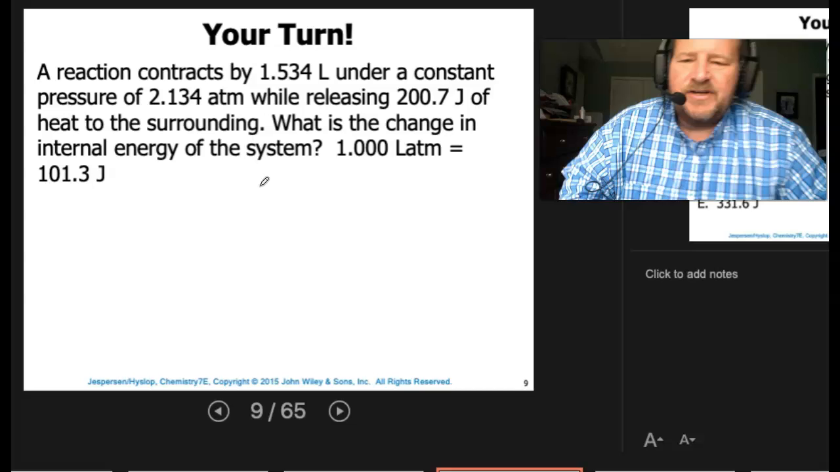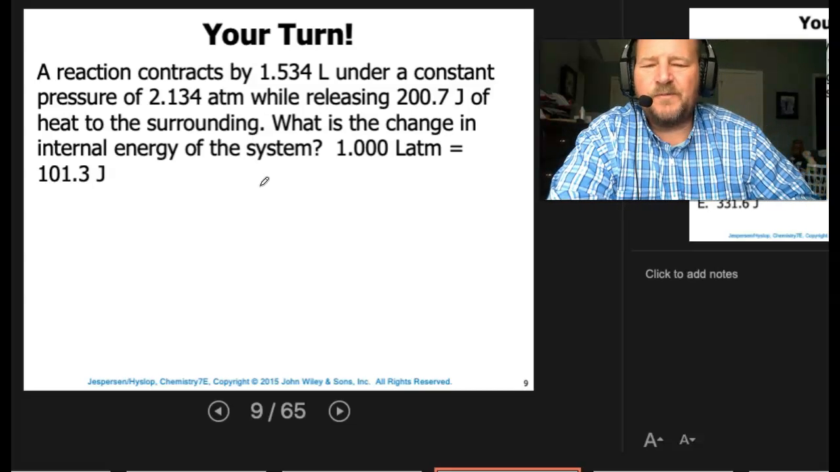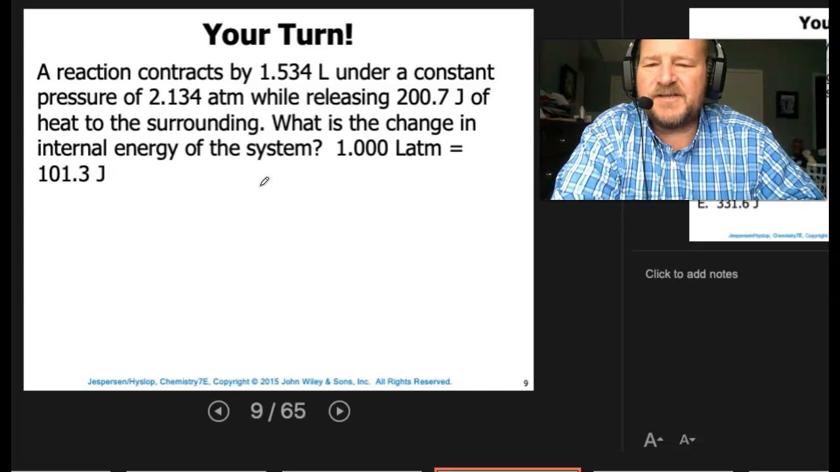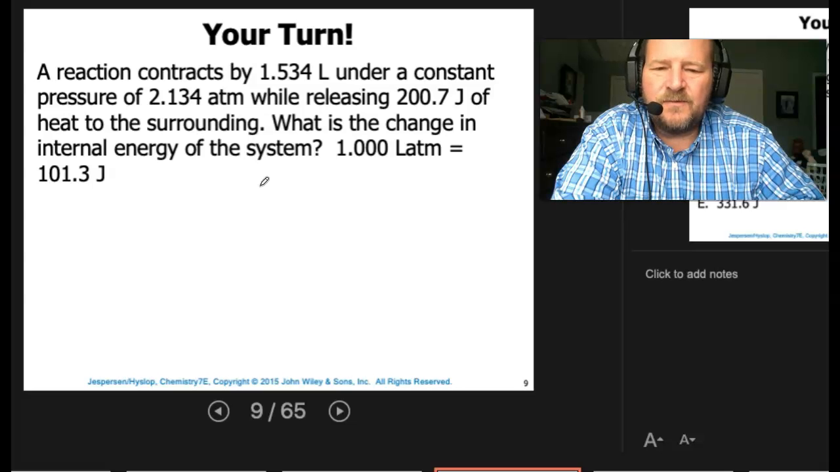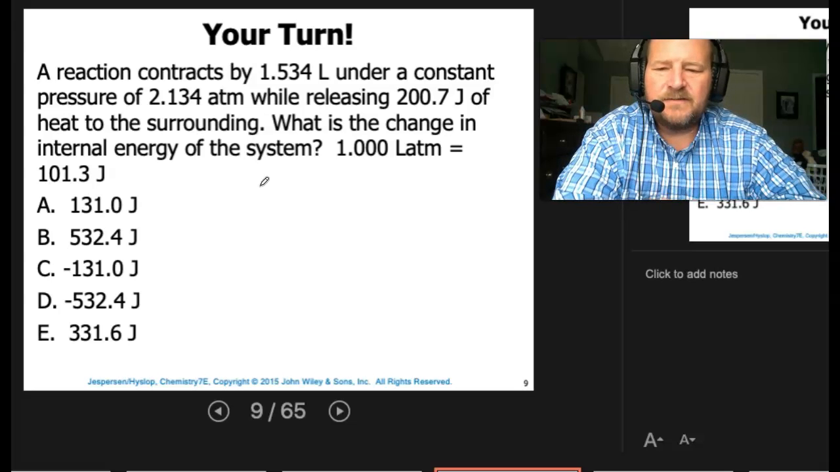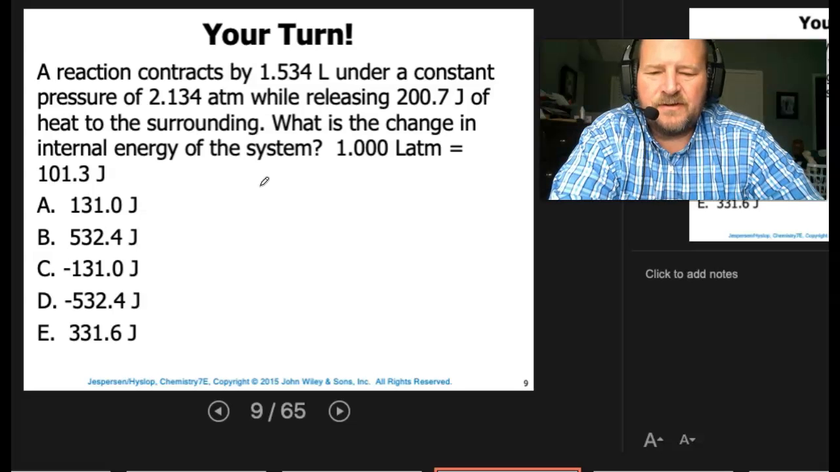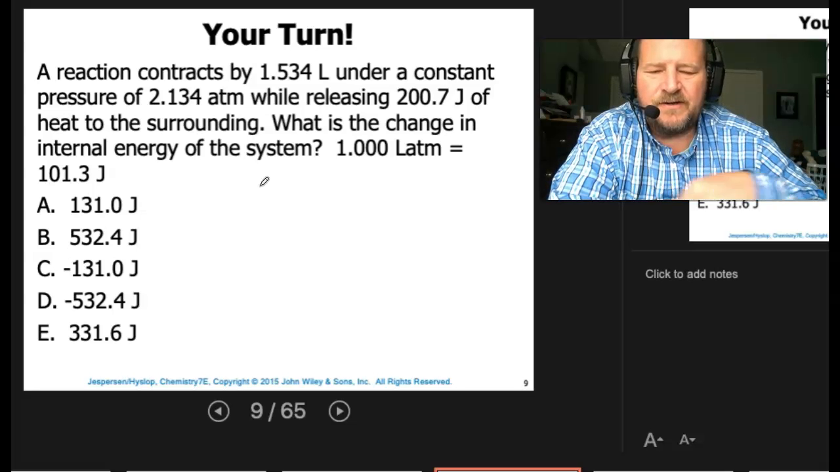All right, so a reaction contracts by 1.534 liters under a constant pressure of 2.134 atmospheres, while releasing 200.7 joules of heat to the surrounding. What is the change in internal energy of the system? 1 liter atmosphere equals 101.3 joules. All right, so there are our options. Hit pause here and give you a chance to work through it. All right, hopefully you came up with A.